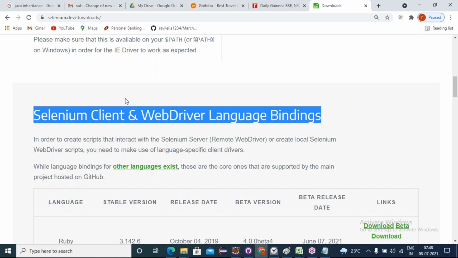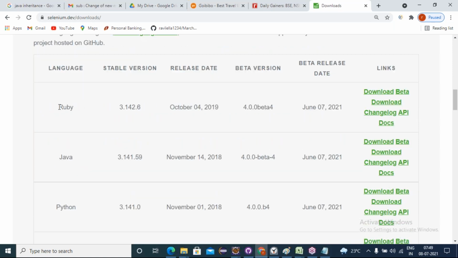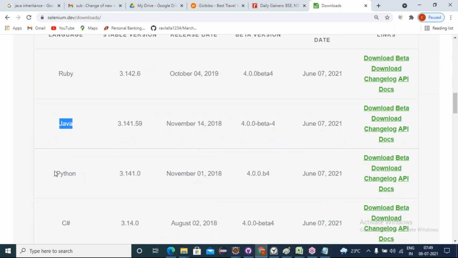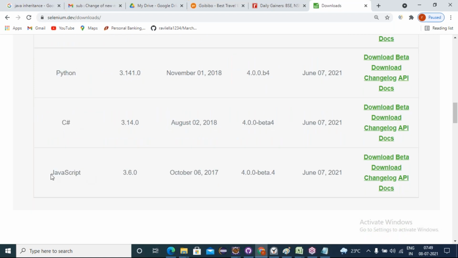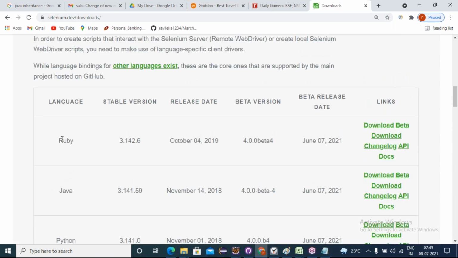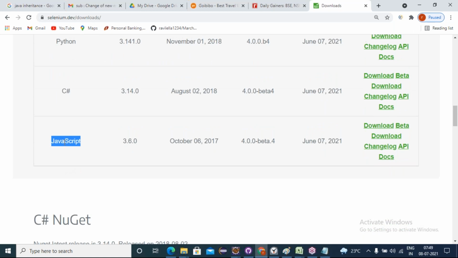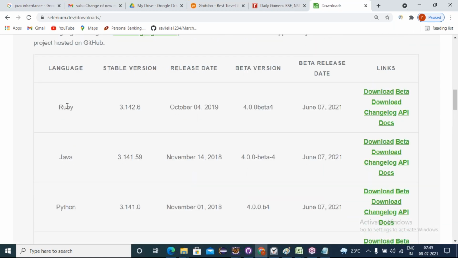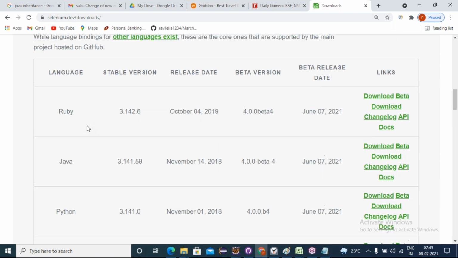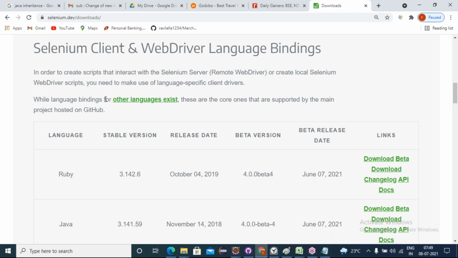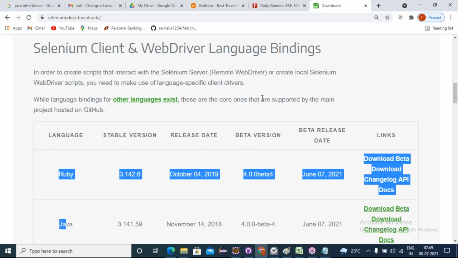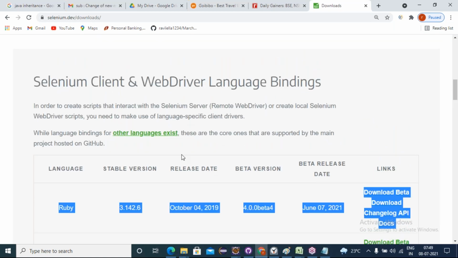What are the language bindings Selenium supports? See friends, these are the language bindings: Ruby, Java, Python, C#, JavaScript. These are the core language bindings Selenium supports. Apart from these, some other language bindings are also supported by Selenium. While language bindings for other languages also exist, these are the core ones that are supported by the main project.